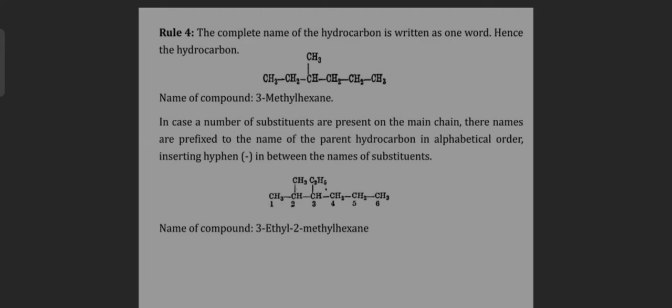Rule 4. The complete name of the hydrocarbon is written as one word, hence the hydrocarbon name of the compound is 3-methylhexane. In case a number of substituents are present on the main chain, their names are prefixed to the name of the parent hydrocarbon in alphabetical order, inserting a hyphen in between the name of the substituent. Name of compound: 3-ethyl-2-methylhexane.